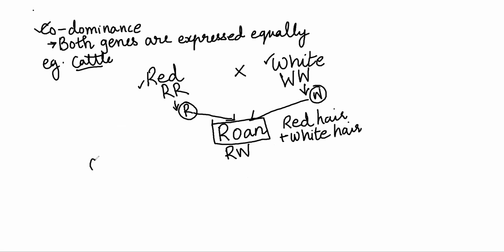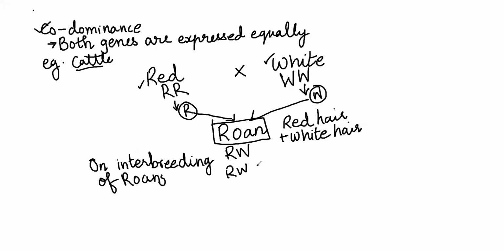Now, cattle is an animal, so we don't write selfing. So on interbreeding, meaning if I take a Rowan male and a Rowan female, on interbreeding of Rowans, what am I going to get? RW cross RW, right?